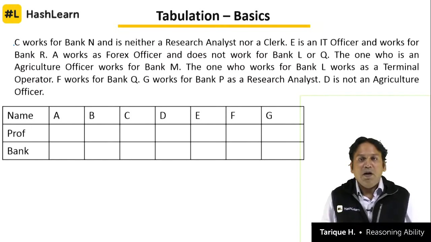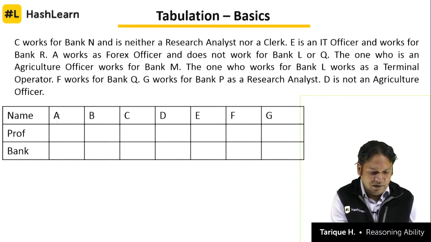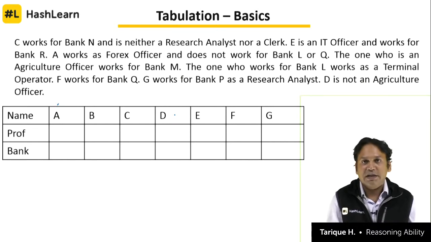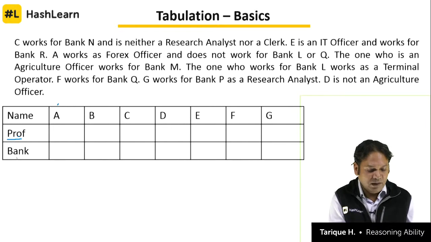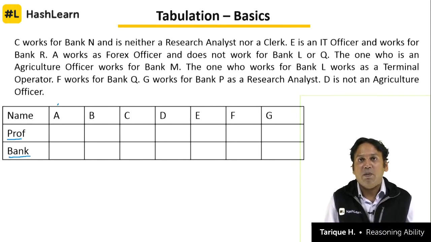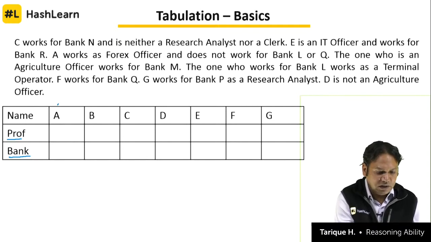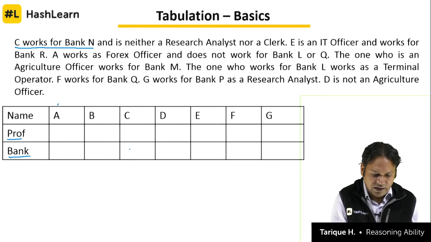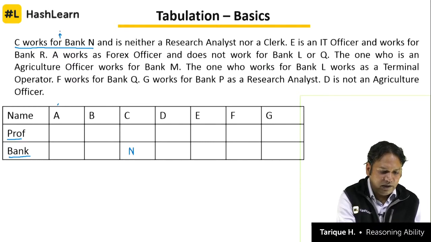Okay. Now, once a table is made, names are filled A, B, C, D, E, F, G. So I have filled the name, and second row is for profession, third row is for bank. We start handling the clues one by one. So start with the first clue. C works for bank N. So what is given? C works for bank N. This is what we call a direct clue.